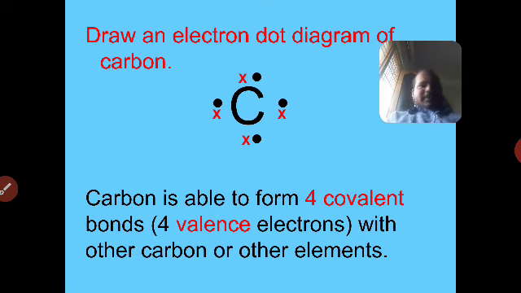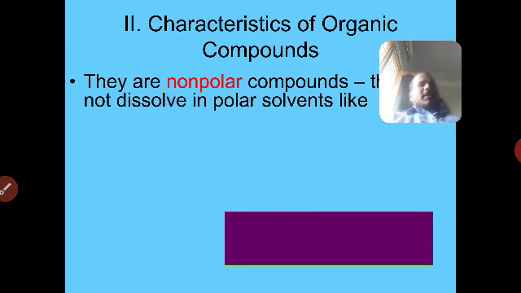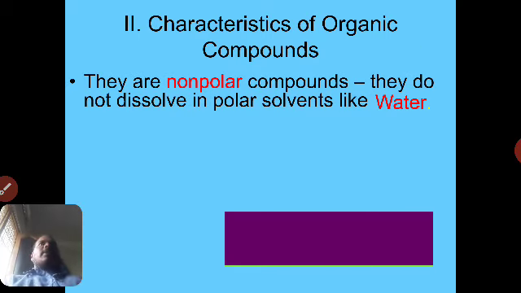Here there is a glass. In that glass, 2 layers are there. The uppermost layer is the organic layer and the lower layer is the inorganic layer, that is water. If these compounds were dissolved in water, there would be a homogeneous mixture. But here there are 2 visible layers. So from this we can say that organic compounds, which are non-polar, cannot be dissolved in water, which is a polar solvent.